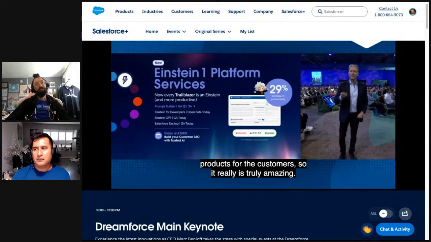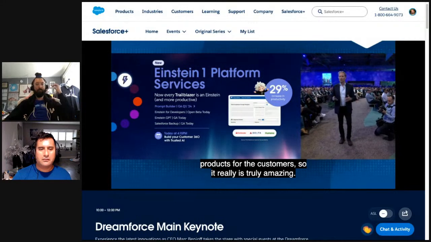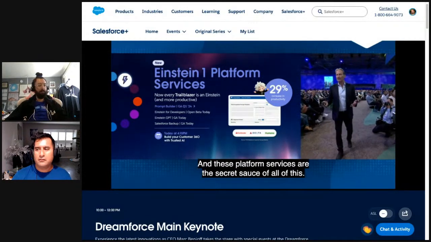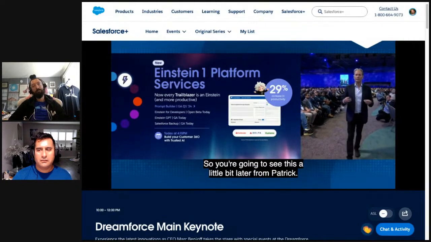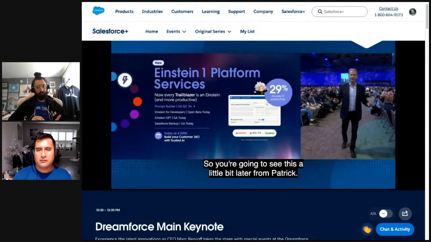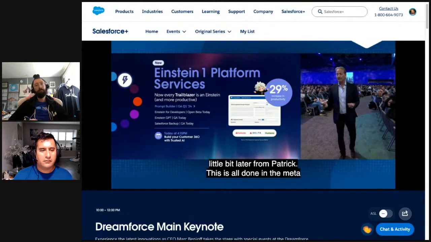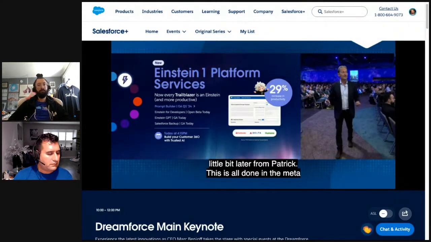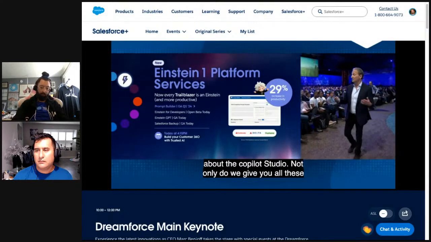And these platform services are the secret sauce of all of this. So you're going to see this a little bit later from Patrick. This is all done in a declarative, metadata-driven way with this unified metadata. So you're going to hear about the Copilot Studio. So not only do we give you all these amazing Copilots, but you can change them and configure them and get them to do what you want them to do, which is really amazing.